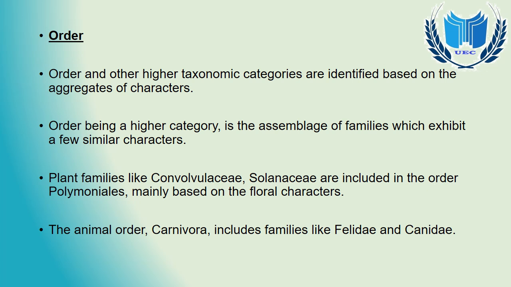Example I give you, the plant families like Convolvulaceae and Solanaceae are included in the order Polemoniales, and they are based on their floral characters, how the flowers of those plants are, on the arrangement of their floral characters. And the animal order, like we say Carnivora, that is carnivorous. Carnivora includes families like Felidae and Canidae, right, in which the cats and the dogs are included.